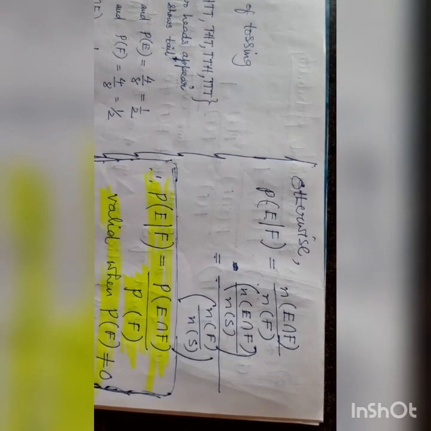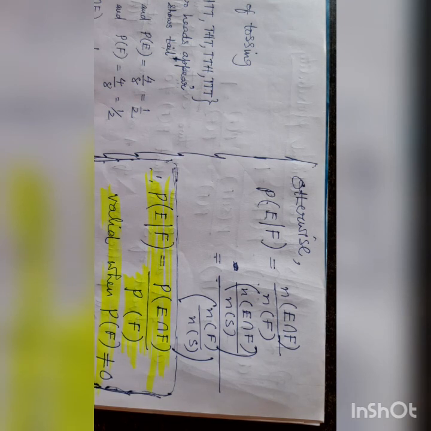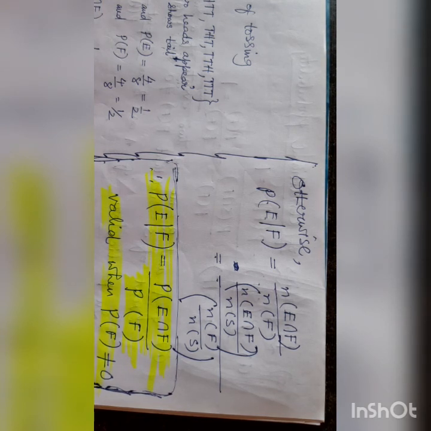This can be said otherwise. P of E on F equals N of E intersection F by N of F, that is, N of E intersection F by N of S over N of F by N of S. We can divide numerator and denominator by N of S. Then it is P of E intersection F by P of F, valid only when P of F is not equal to 0.